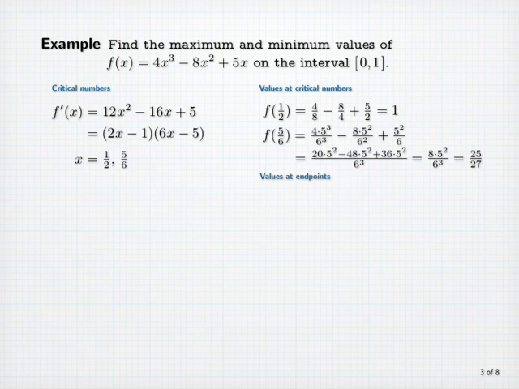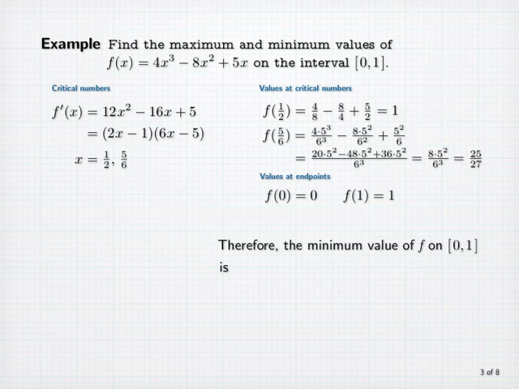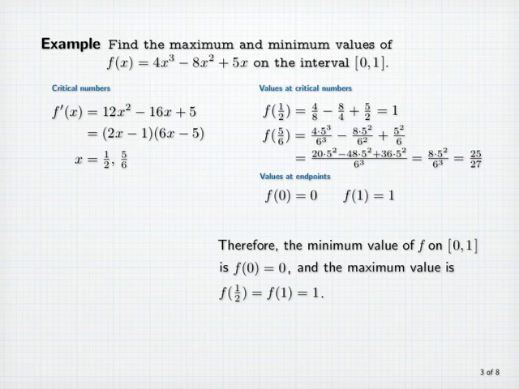Now we compute the values at the endpoints. f(0) is 0. f(1) is 4 - 8 + 5, which is 1. Therefore, the minimum value on [0, 1] is the least of those numbers, which is 0. And the maximum value is the greatest of those numbers, which is 1, and occurs at both 1/2 and at 1. Here's the graph of that function. Notice the minimum value occurring at the left endpoint, and notice that the maximum value occurs both at the right endpoint and at a critical number in the interior of the interval.